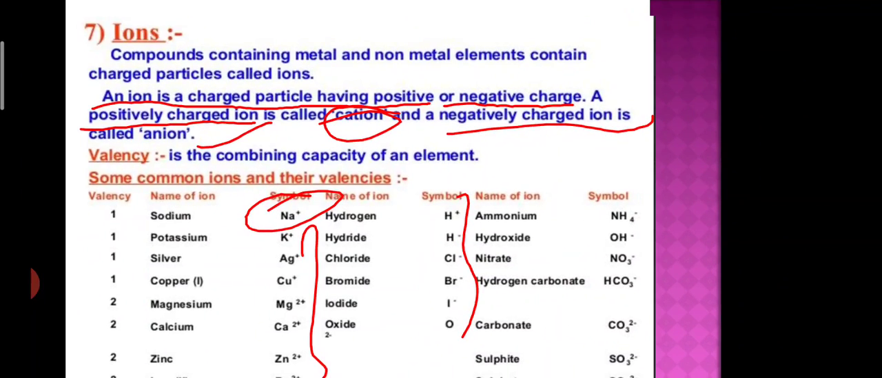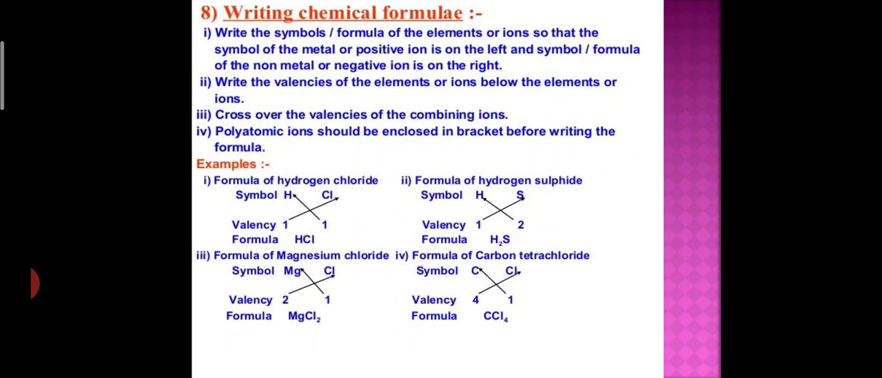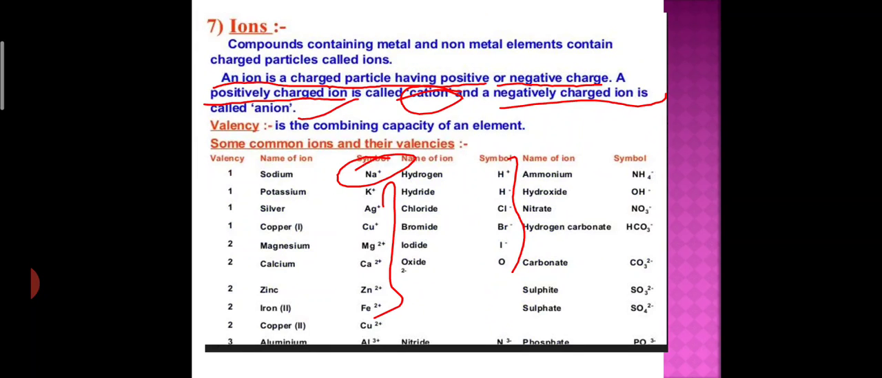Now students, we will discuss writing the chemical formula. Before writing the chemical formula, there are polyatomic ions and monoatomic ions also. If they have only one atom, they are monoatomic ions. If they have two atoms, they are diatomic. If they have three atoms, they are triatomic.